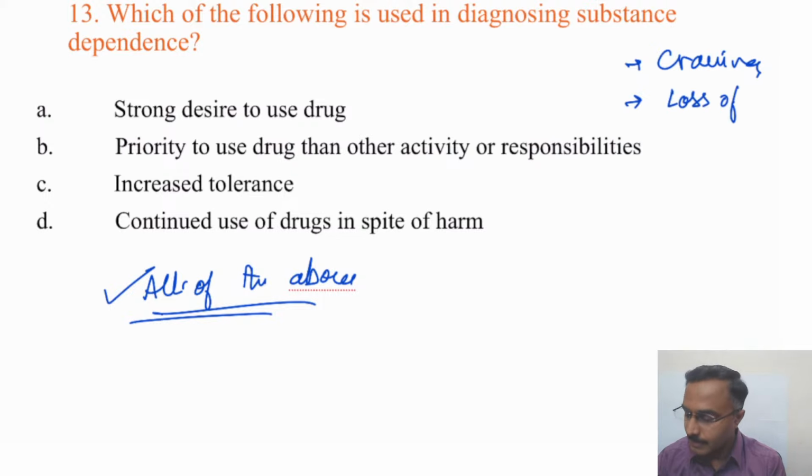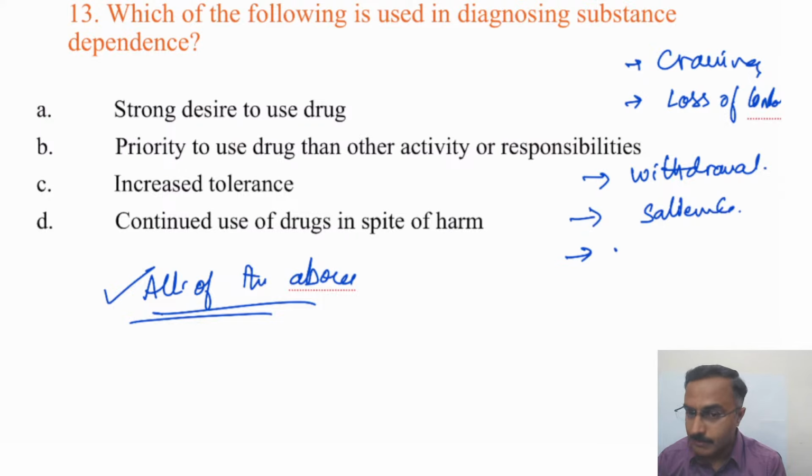Loss of control. Okay. You have withdrawal symptoms. You have something called as salience. You have use despite harm.